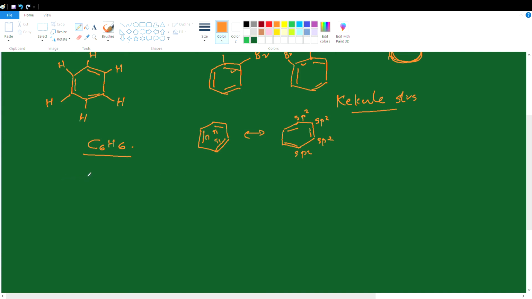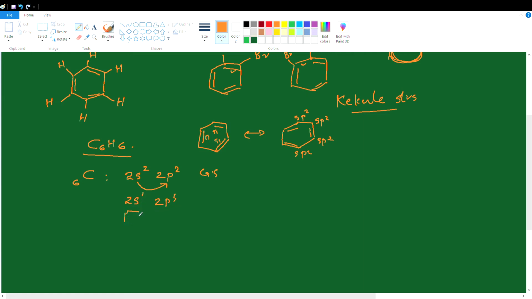Let's write the electronic configuration of carbon. Atomic number 6, electronic configuration 1s2. I am not writing 1s2; we need only the valence electronic configuration, 2s2, 2p2. This is the ground state electronic configuration. In the excited state, one of the 2s electrons shifts to 2p, so the configuration becomes 2s1, 2p3.